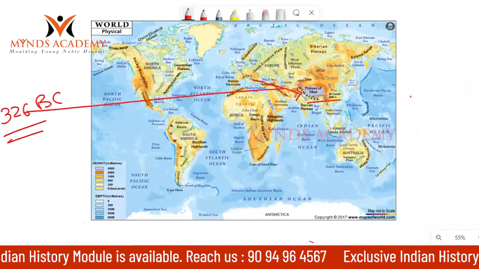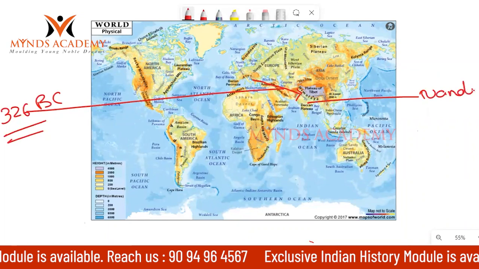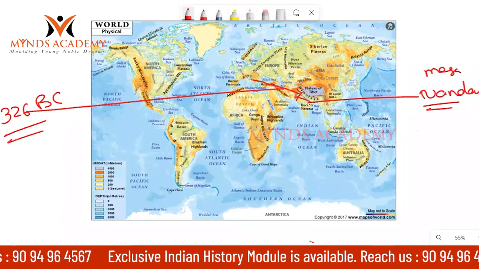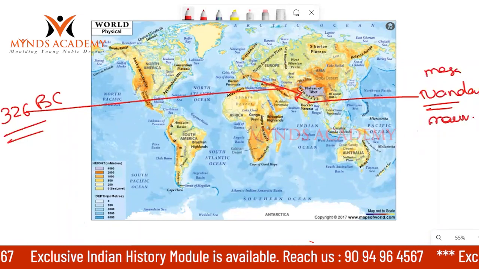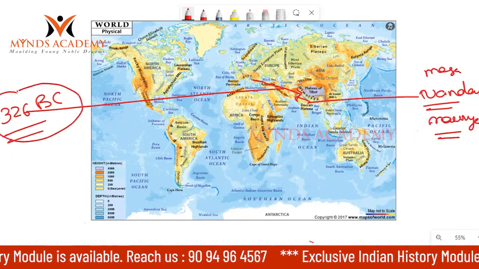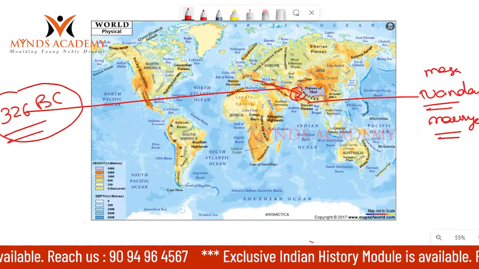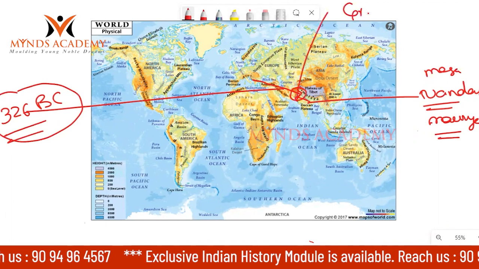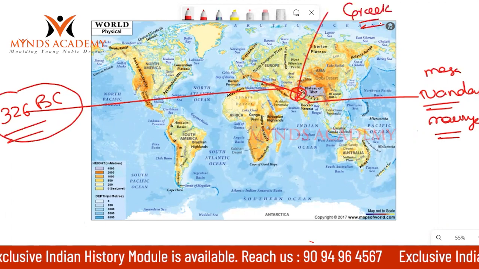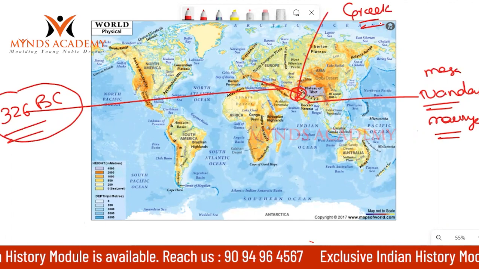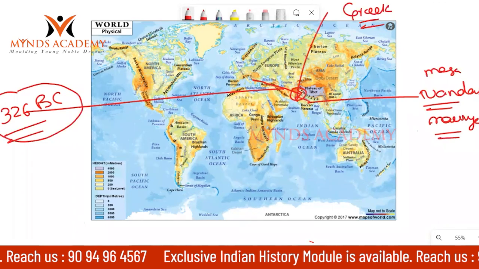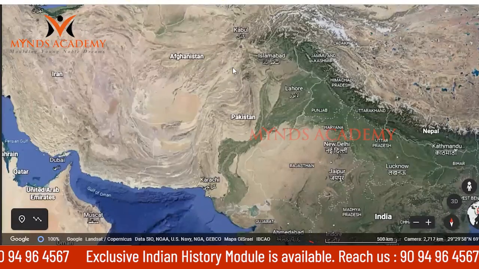So by 326 BC, the Nandas were ruling the Magadha Empire. After this, Chandragupta Maurya established the Mauryan dynasty. That's why, by 326 BC, in the northwestern parts, Greek people had settled. This is important. So Greek foreigners came to settle in the northwestern part of India. After this, some other people also started coming from Central Asia.